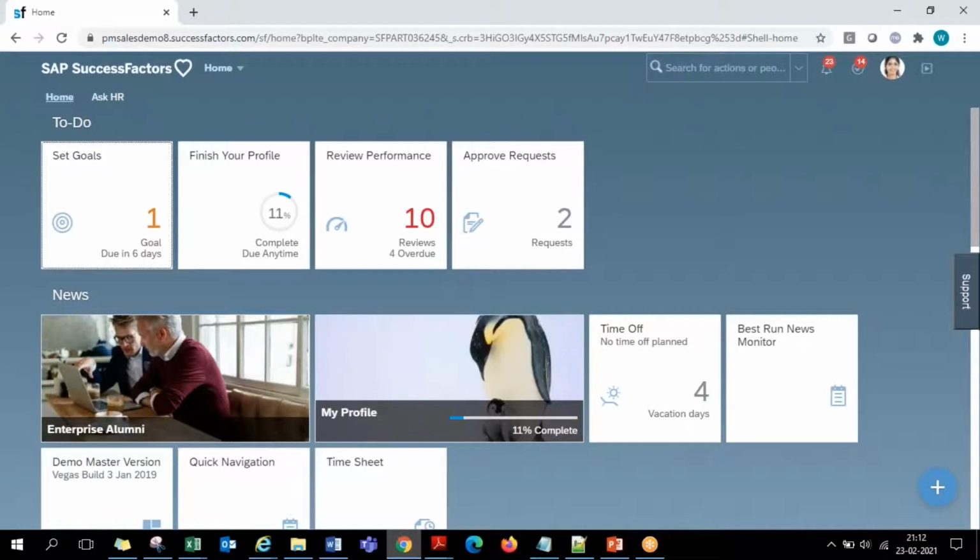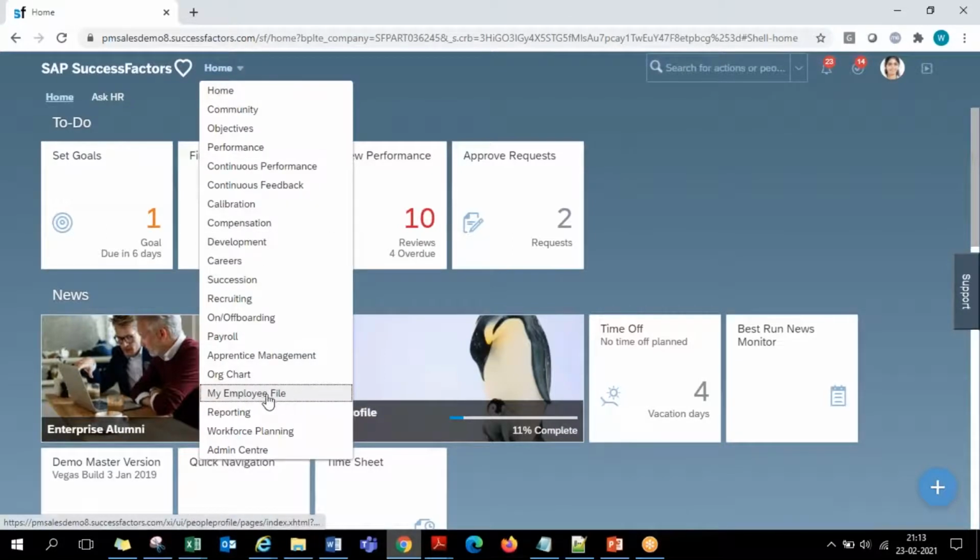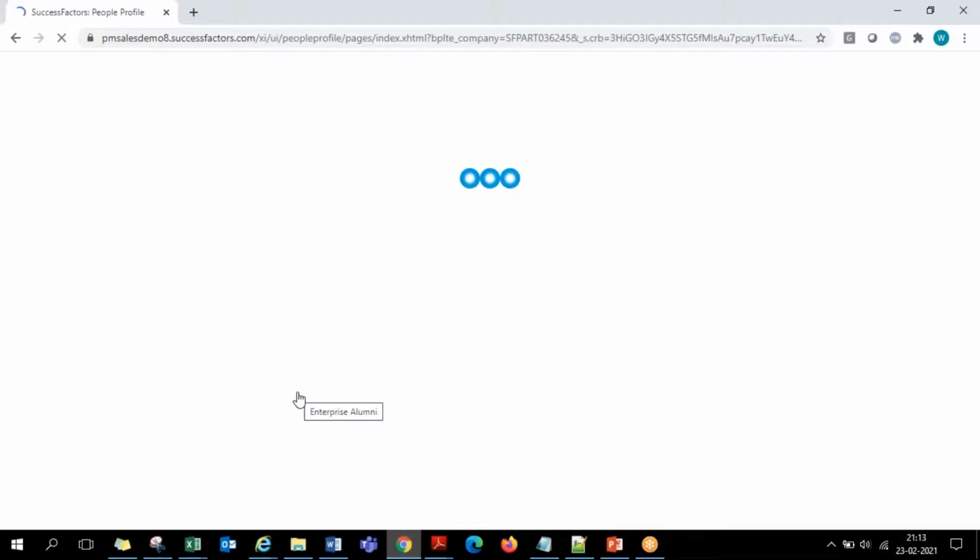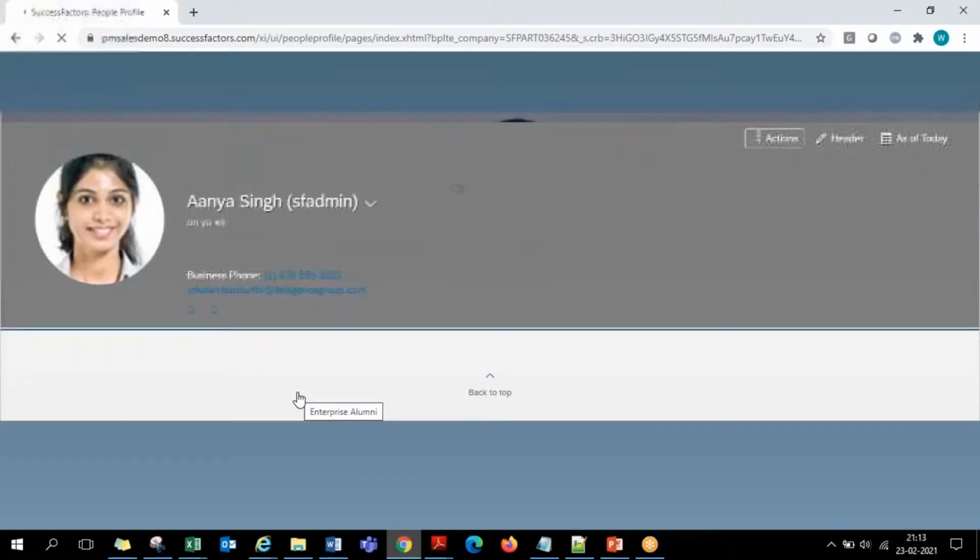Okay. So in this process of maintaining all this record, the main place where we see all the employee information is, as you guys have already been seeing in the previous sessions, when you go to My Employee file, which basically navigates to a profile.